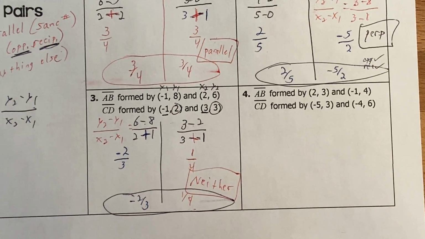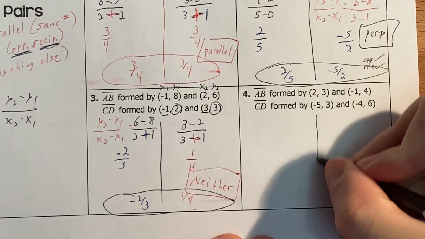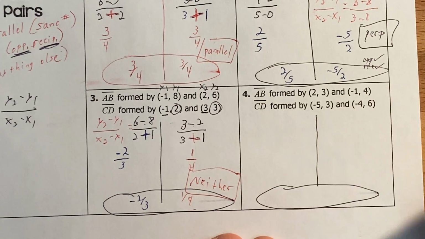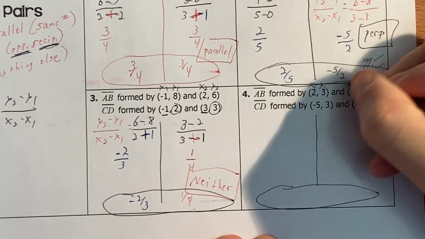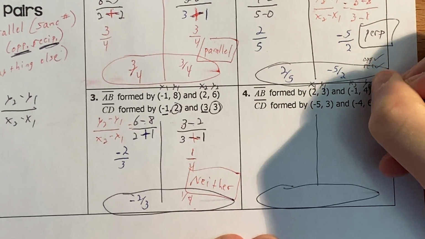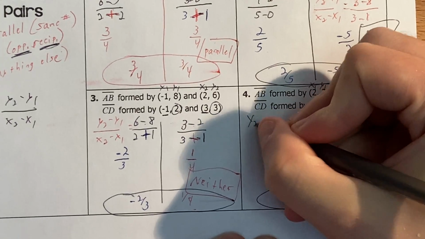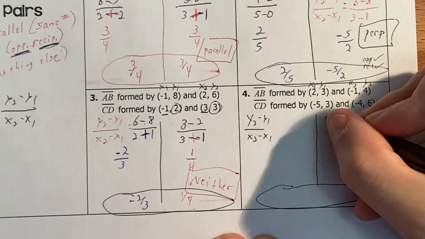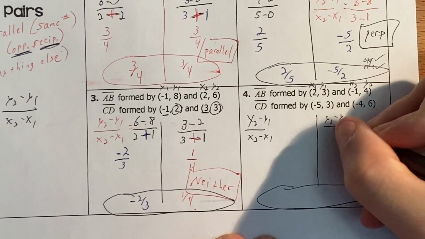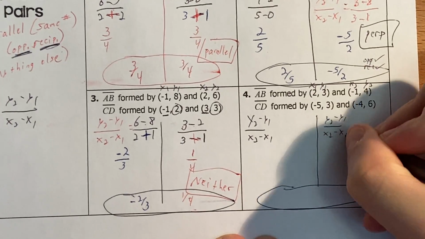And last one. x1, y1, x2, y2. y2 minus y1 over x2 minus x1. You know, I'm just showing all my work because I'm a teacher.